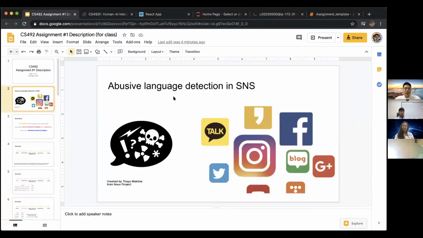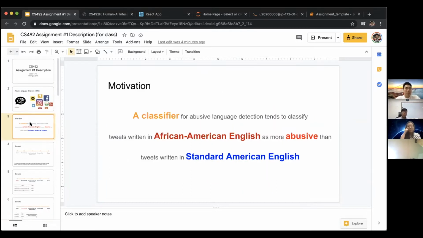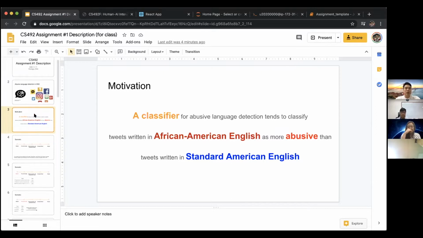So, this assignment is about abusive language detection. A lot of social network services do content moderation to filter out bad content. But the motivation of this assignment is that a classifier for abusive language detection tends to classify tweets written in African American English, which is a dialect of English, as more abusive than tweets written in Standard American English. So this is certainly a bias.